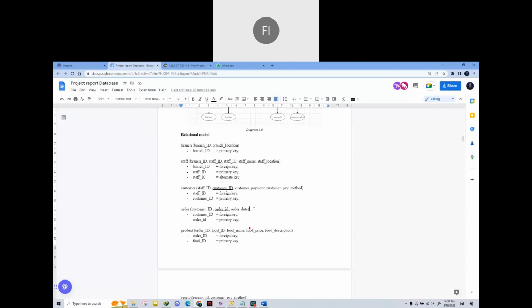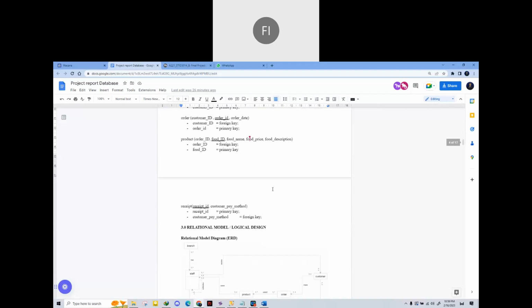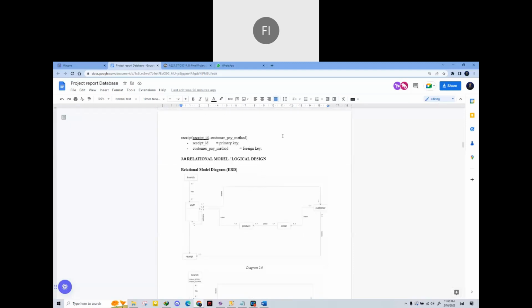Next, product. The attributes are order ID, food name, food price, and food description. Foreign key for this table is order ID, primary key is food ID, and the last one is receipt. The attributes for receipt are receipt ID and customer pay method. Primary key for this table is receipt ID, foreign key is customer pay method. I will pass this presentation to the next presenter.